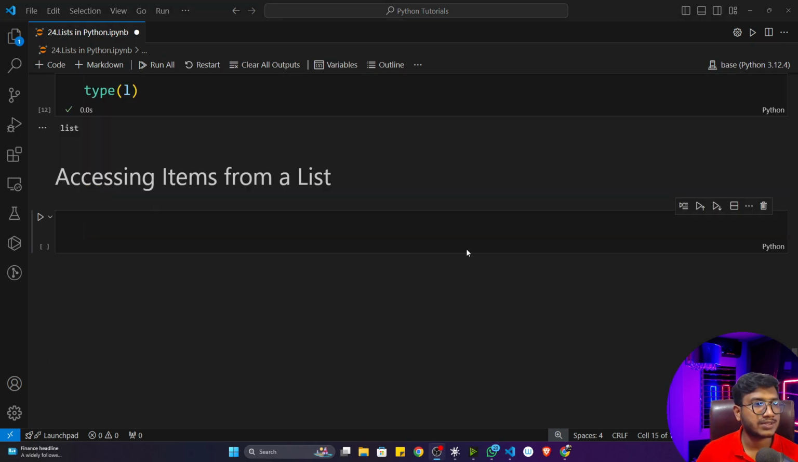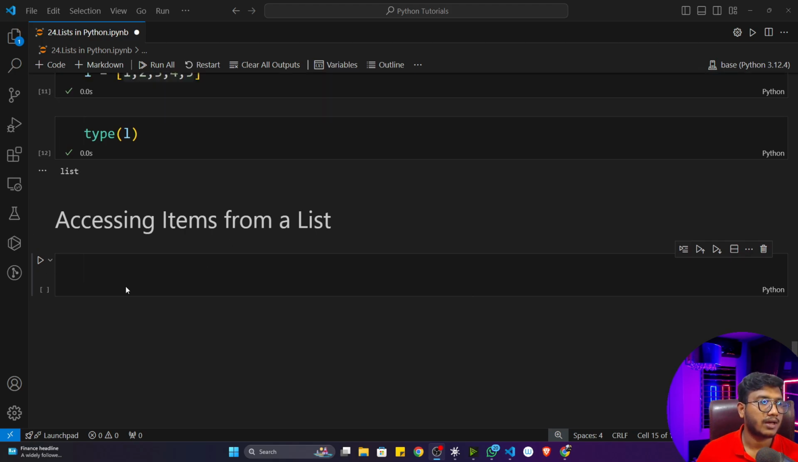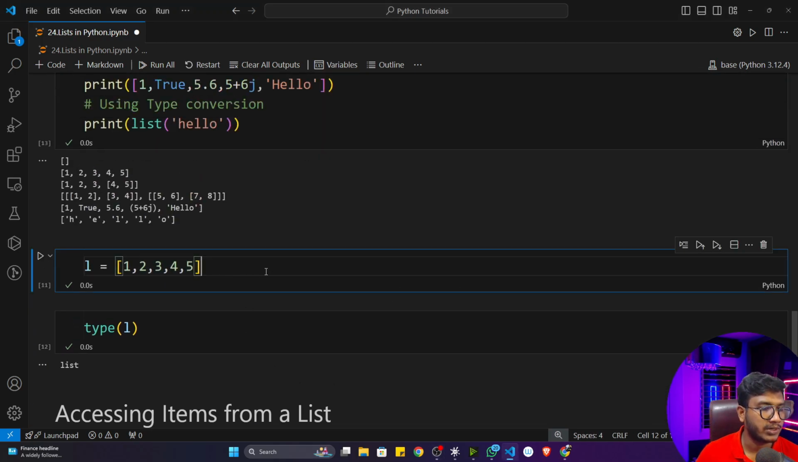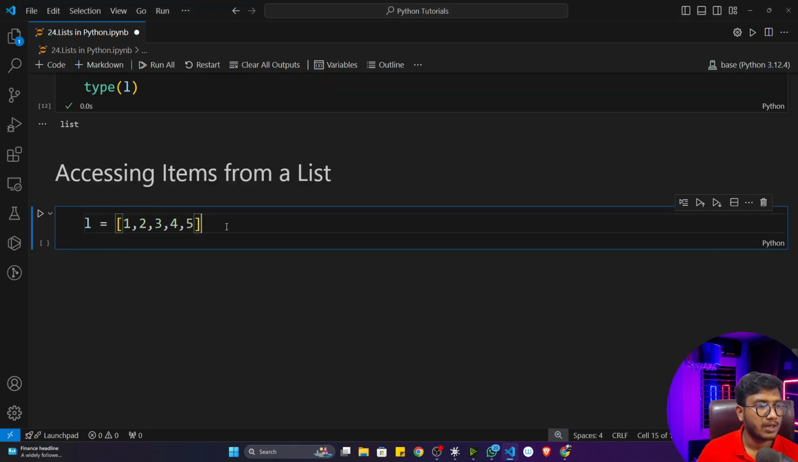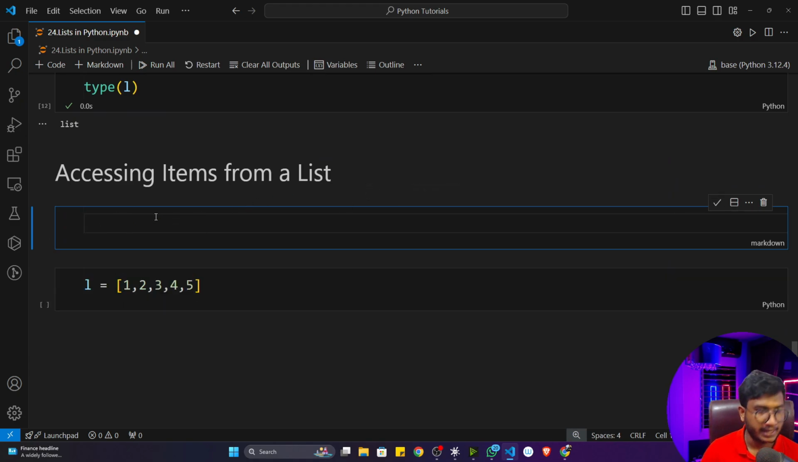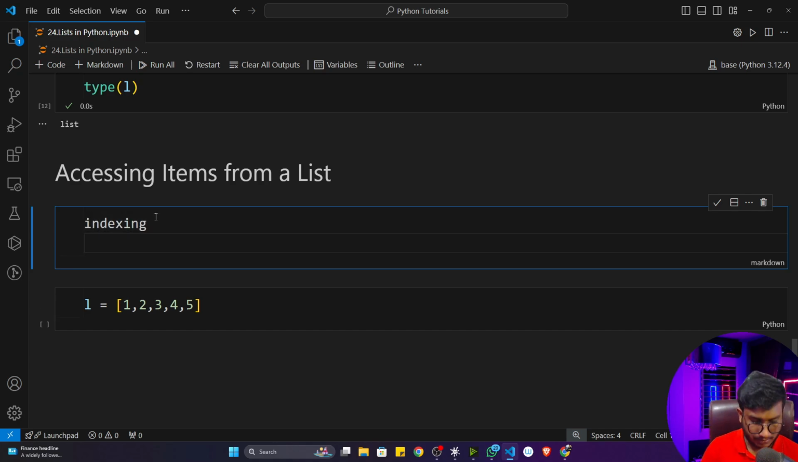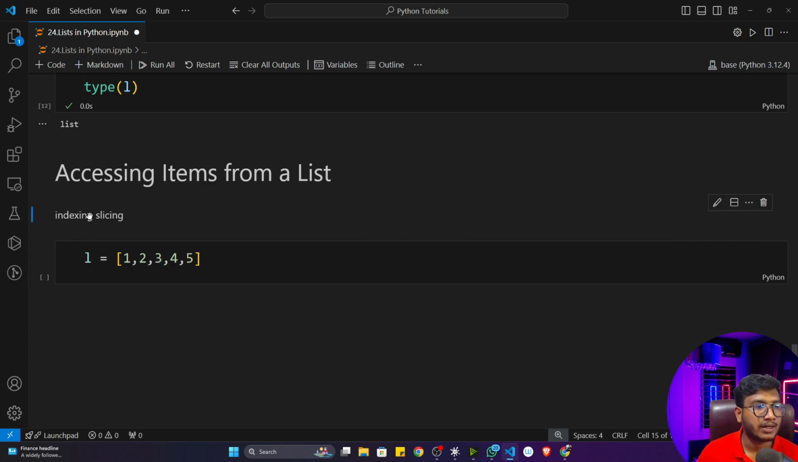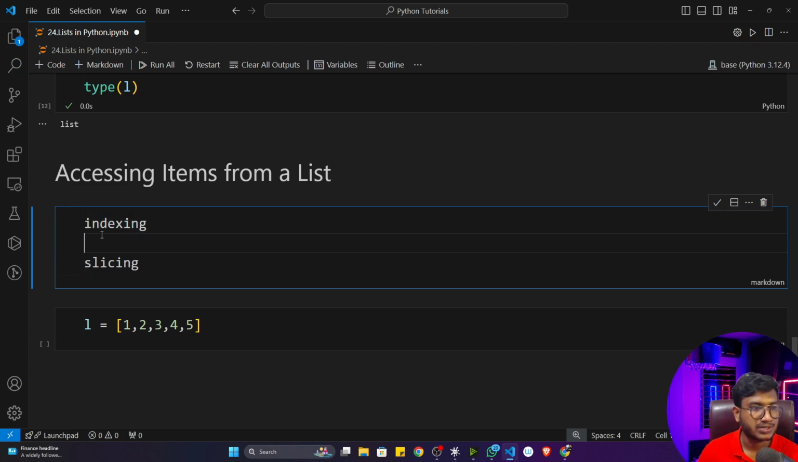So guys, in the next topic we'll be learning how we can access any item from a list. For this I'm going to use this particular list. Here we'll be learning two things. Let me mark them down: how you can perform indexing, and we'll also be performing slicing. The same thing we have learned in our string. In string also I think you remember we learned indexing and slicing.